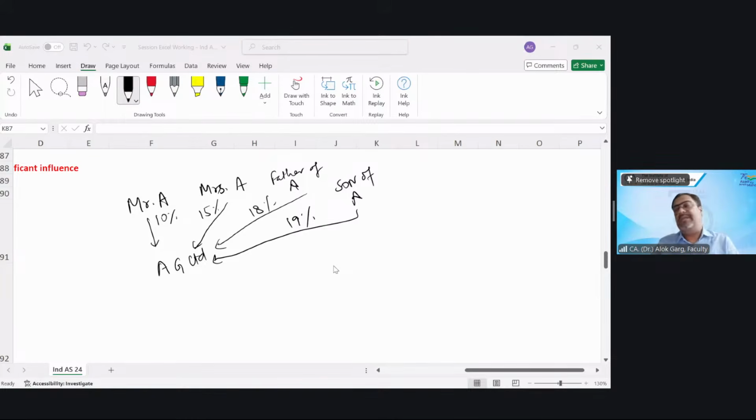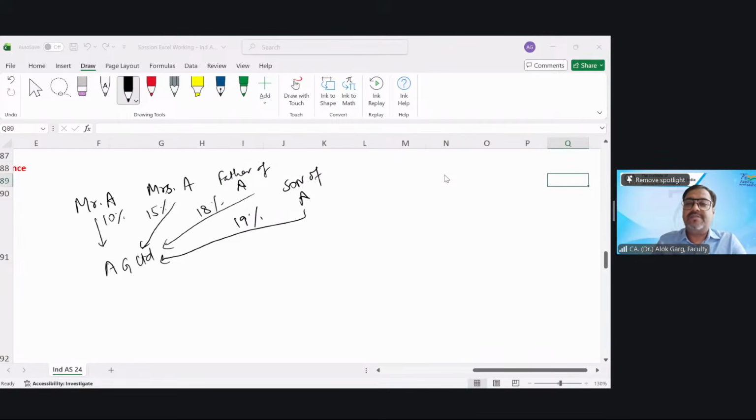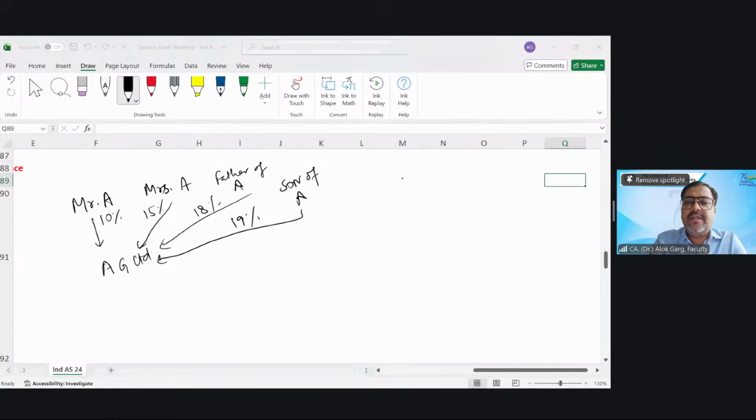Now the same parties. So this is one. Now the same parties means Mr. A, Mrs. A, father, son.